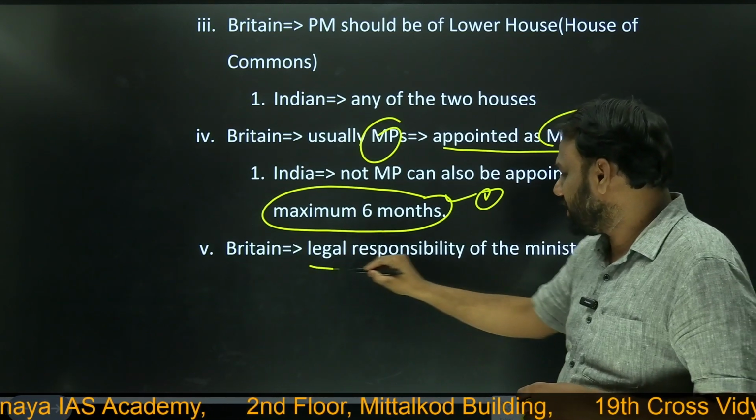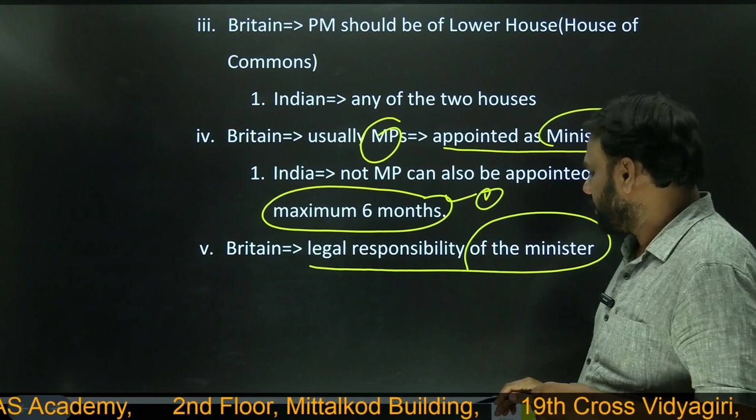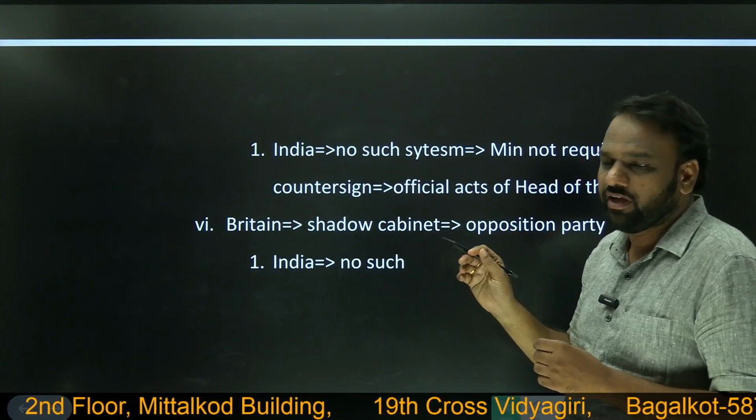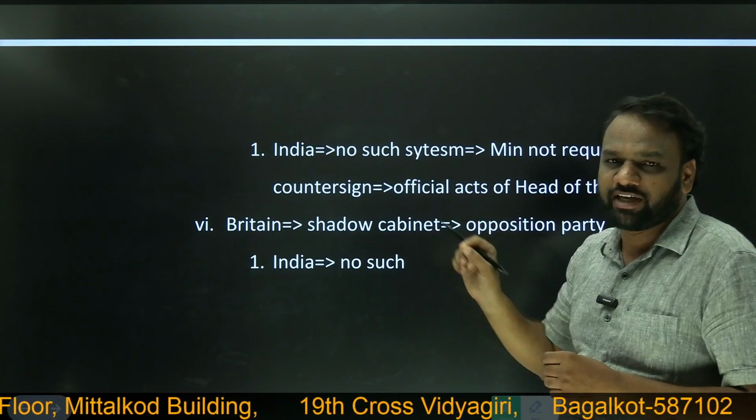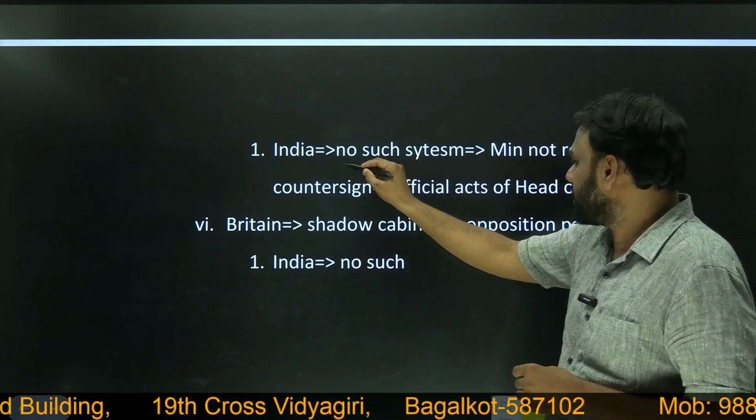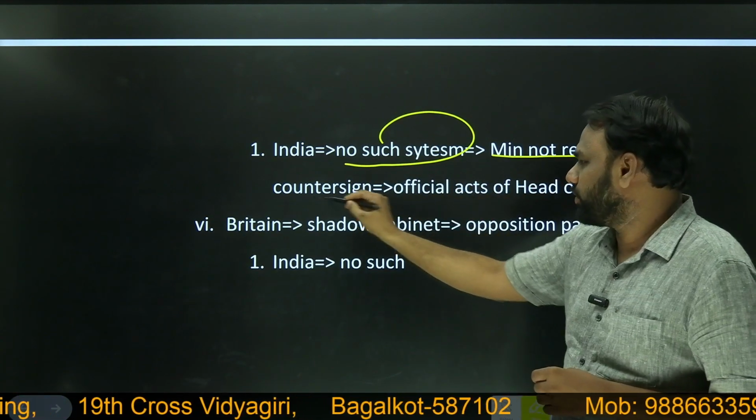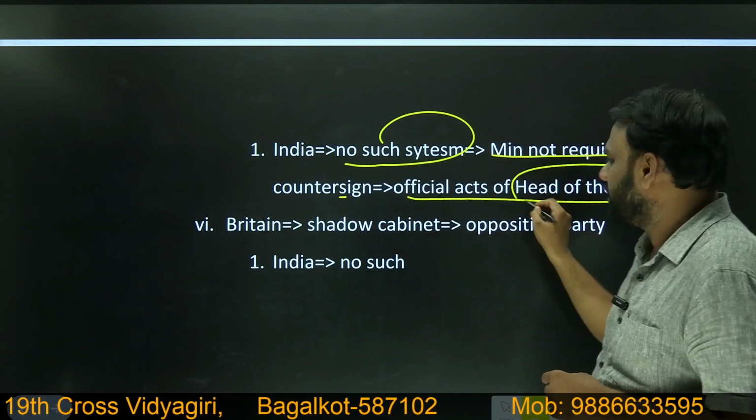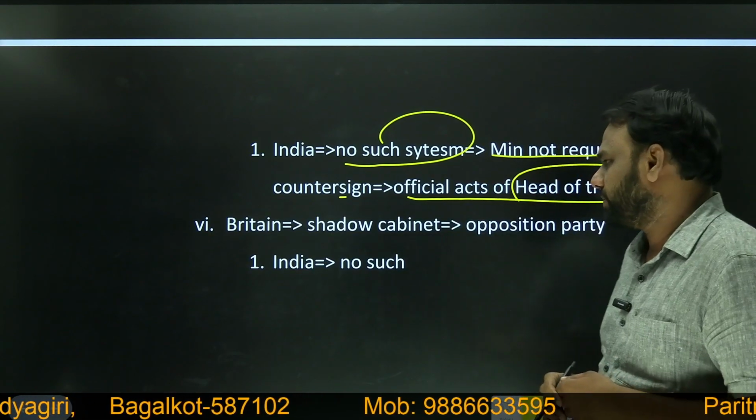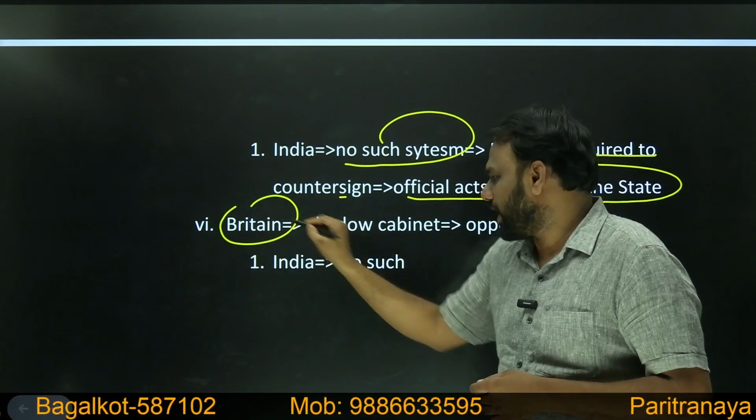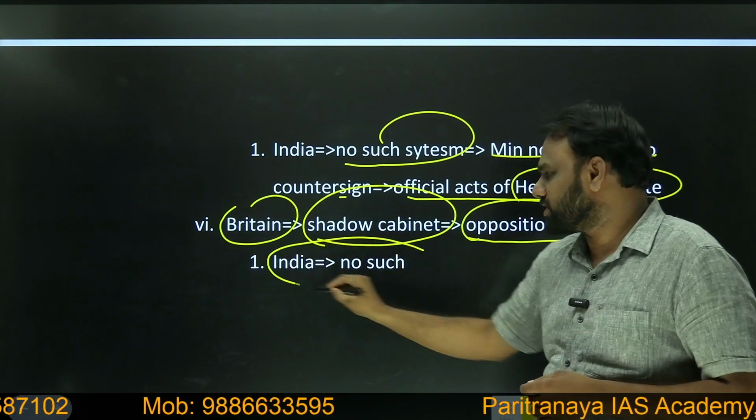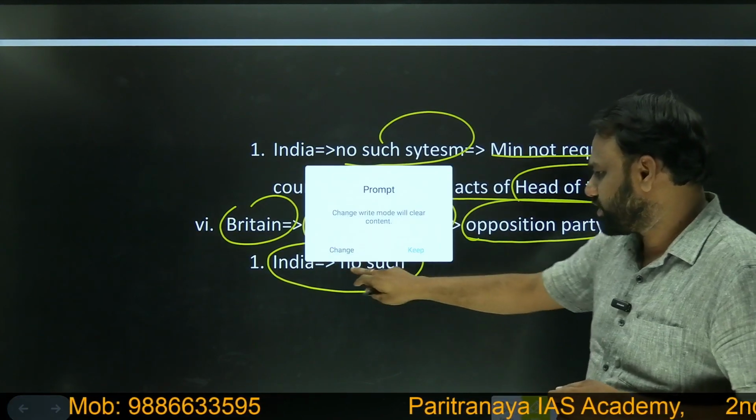Next, in Britain, there is a legal responsibility of the minister. Whenever the head of state signs any bill or policy, a minister has to put a small sign, which we call a counter sign. But in India, there is no such system. Ministers are not required to countersign the official acts of the head of state. Whatever the president does, ministers are not supposed to countersign. Next, in Britain, we have a concept of shadow cabinet of the opposition party, but in India, there is no such concept of shadow cabinet.